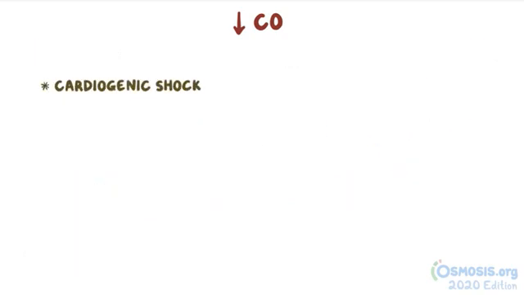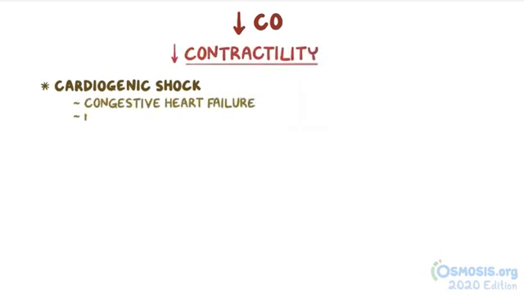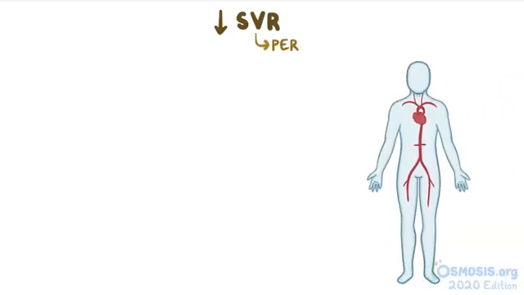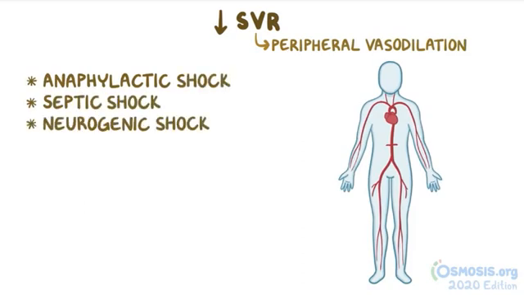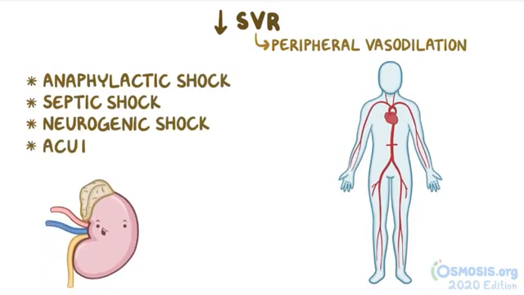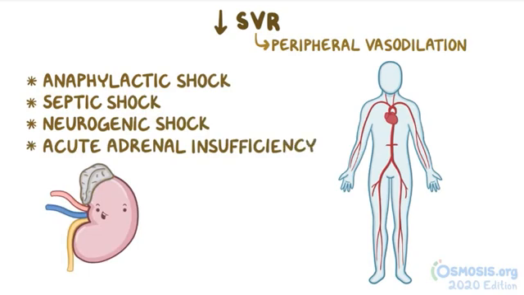Cardiogenic shock is when the decrease in cardiac output is secondary to a decrease in contractility, like with congestive heart failure, myocardial infarction, myocardial contusion, or due to dysrhythmias. On the other hand of the equation, we have things that decrease the systemic vascular resistance, or in other words, result in peripheral vasodilation. These include anaphylactic, septic, and neurogenic shock, as well as certain disease states like acute adrenal insufficiency.